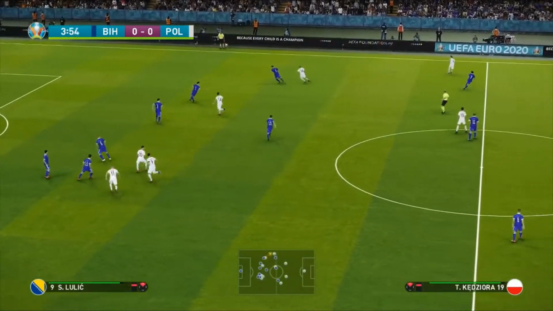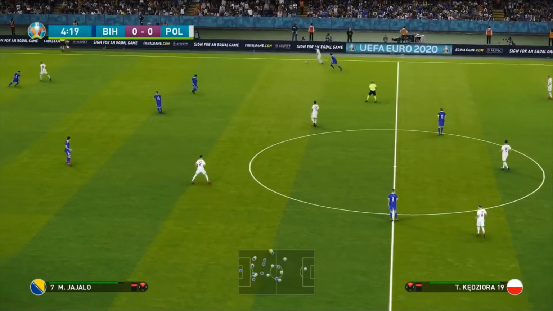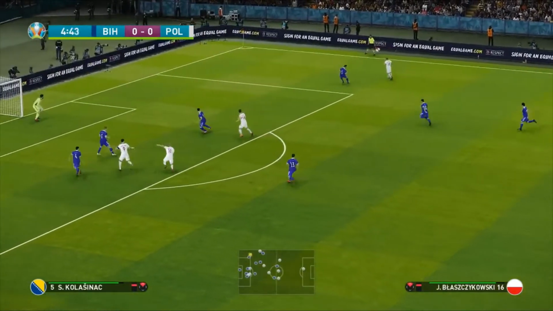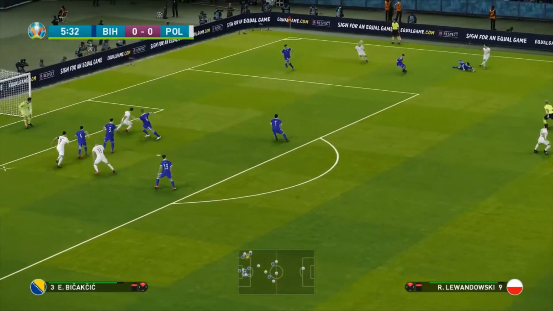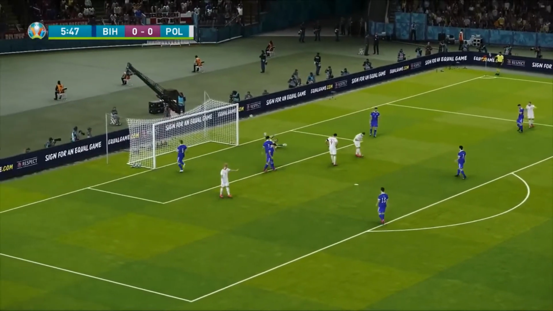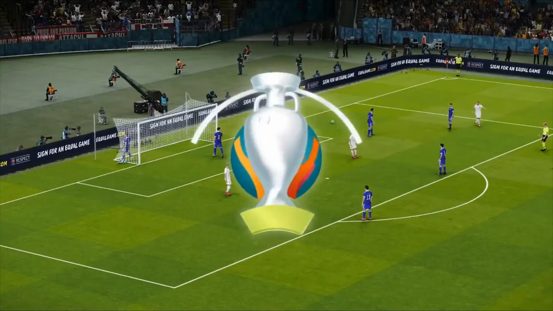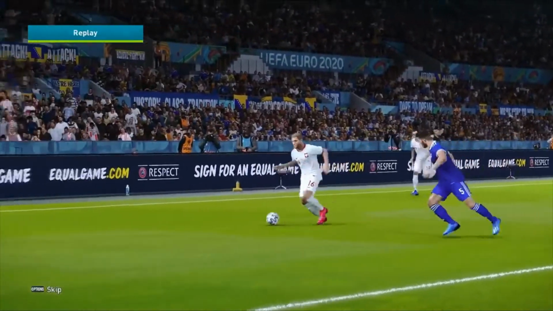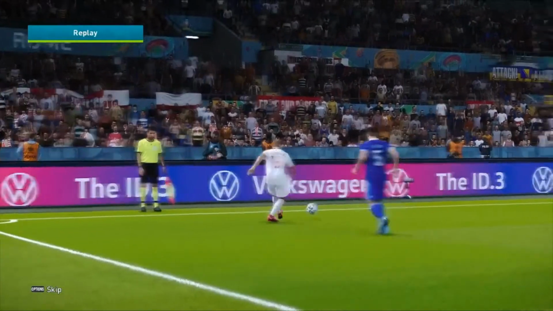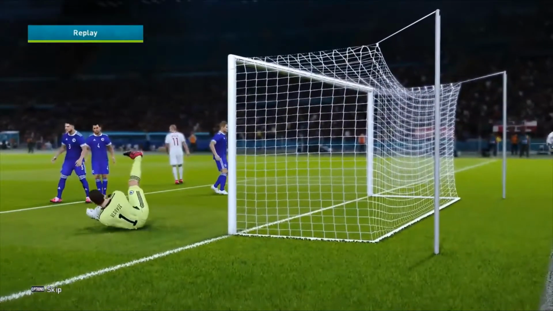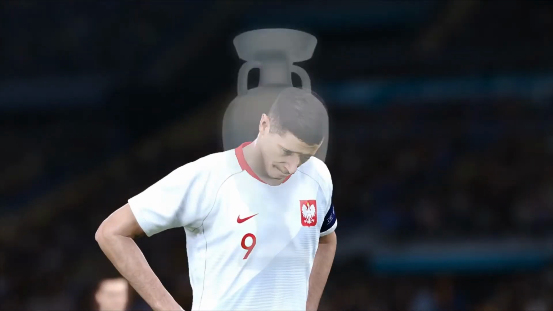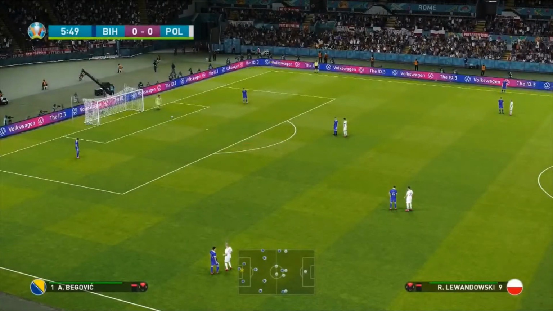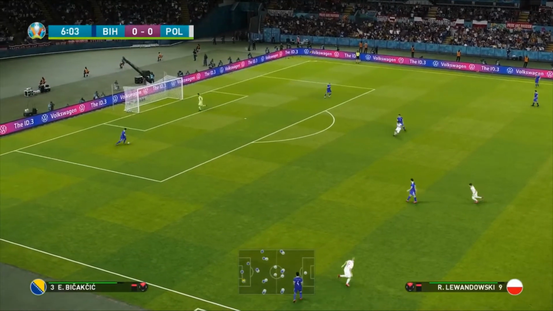Lewandowski is always a target and a threat for any team, whether he plays for Bayern Munich or Poland. Here's Jakub Blaszczykowski, formerly of Borussia Dortmund and an old teammate of Lewandowski. Whipped in here for Lewandowski, but it's just wide of the post. And while we were just talking about him, he nearly made a pretty big impact in the first couple of minutes of this game, with a lovely weighted ball to be crossed in, and Lewandowski, who is the captain of this side, just wide of the post. But a good start here from the Polish. 5 minutes in, it could certainly have been 1-0 already in this game.